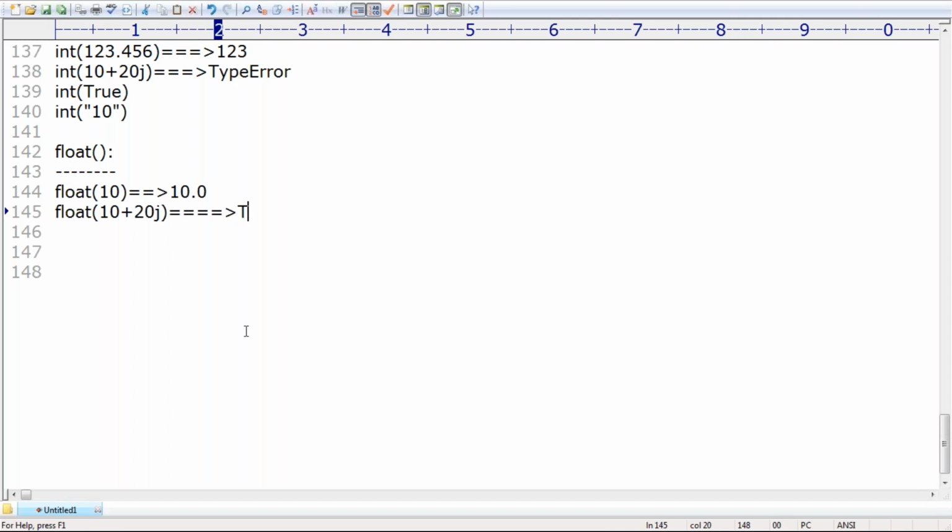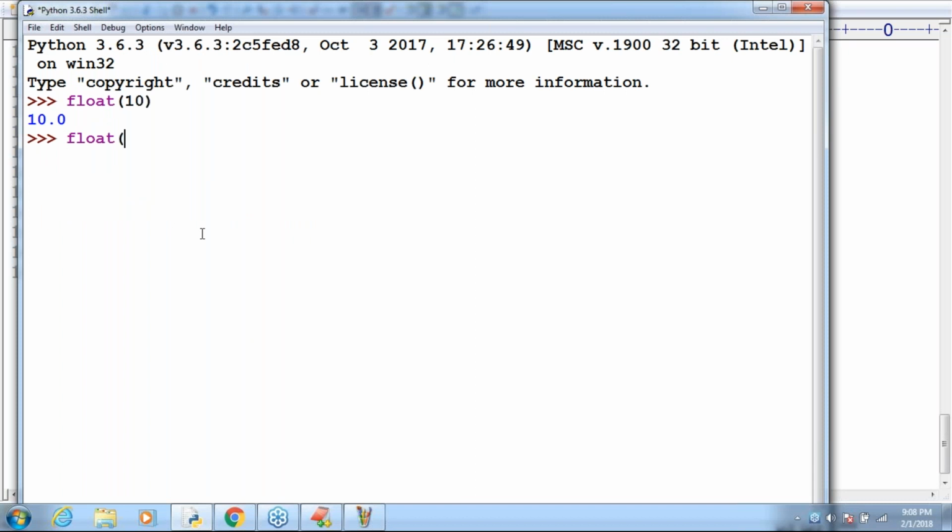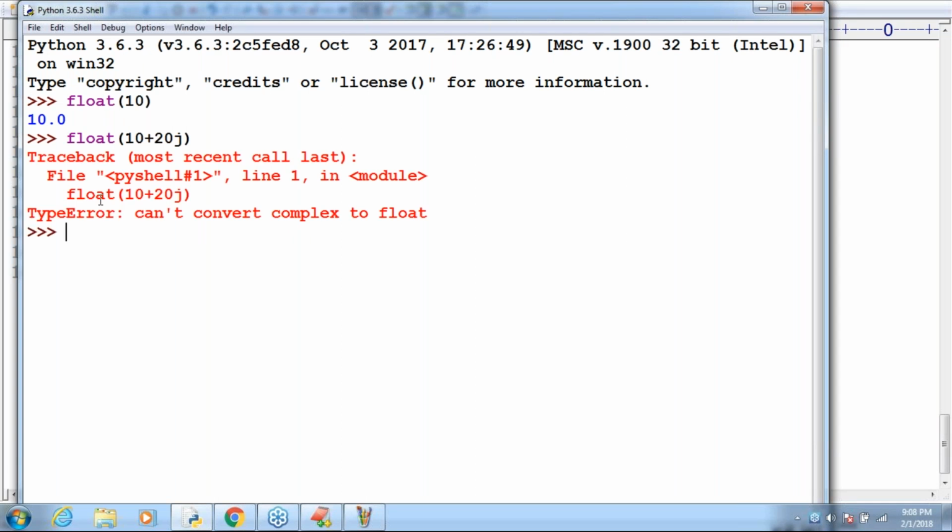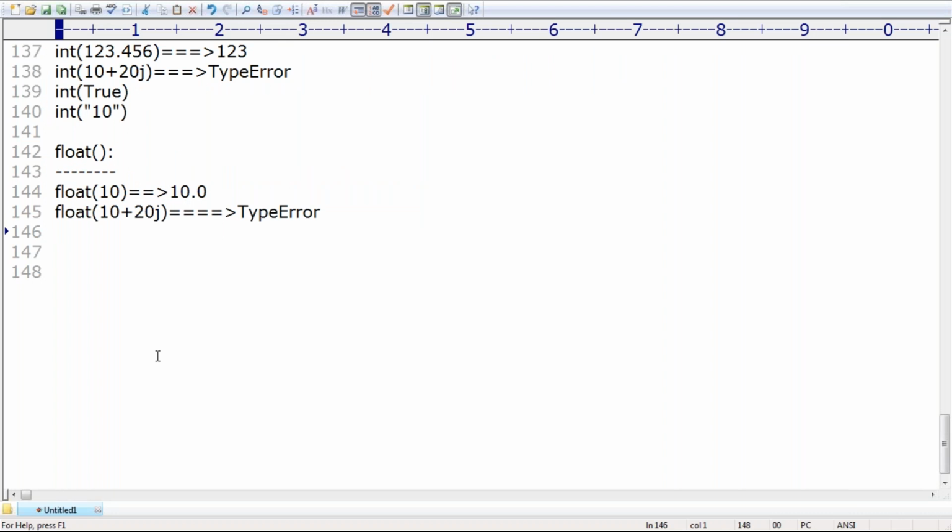Type error. By default, we are going to get a type error because you can't convert a complex type: float of 10 plus 20j. Observe the type error: can't convert complex to float. Directly it's going to tell, a complex number cannot be converted to float type. Remember that.